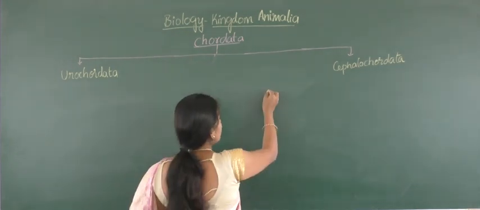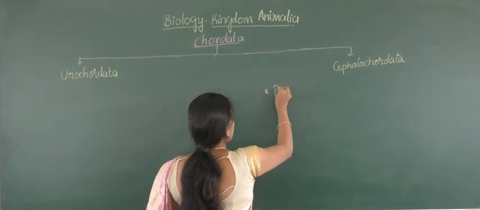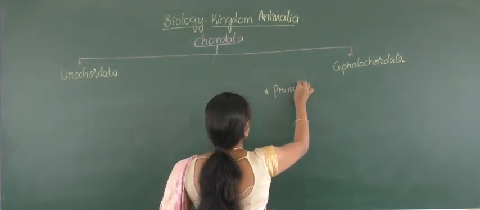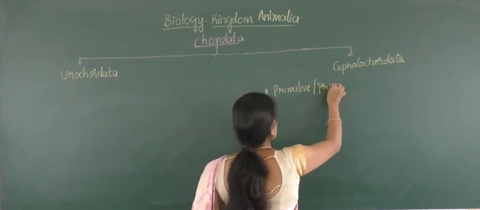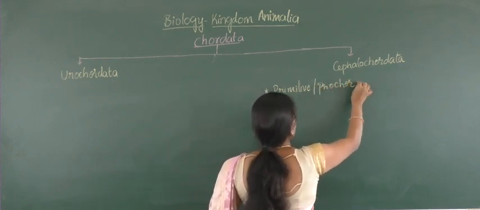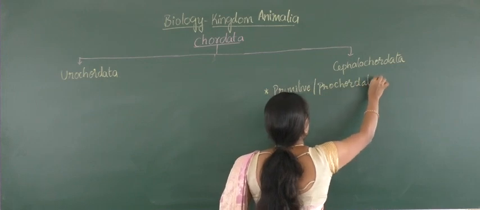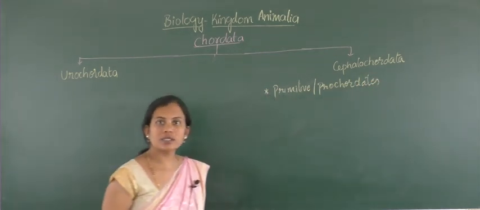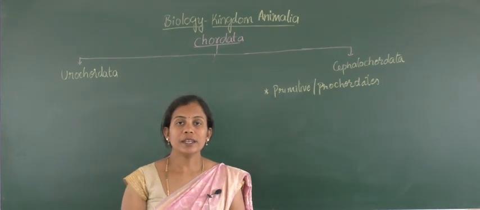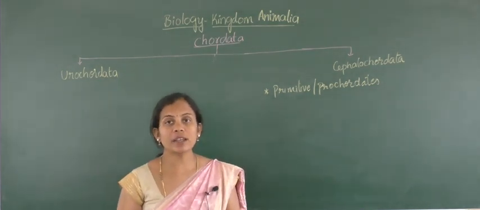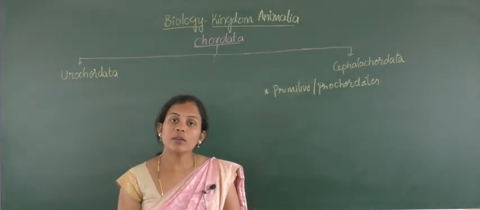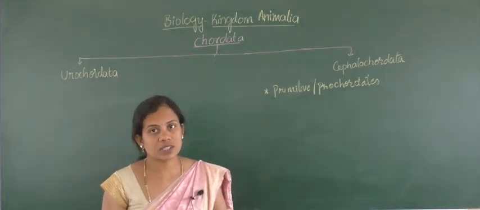These cephalochordates are also called primitive chordates or protochordates, as they possess the notochord structure. In urochordates, we found that the notochord is present at the tail region and only during the larval stage.